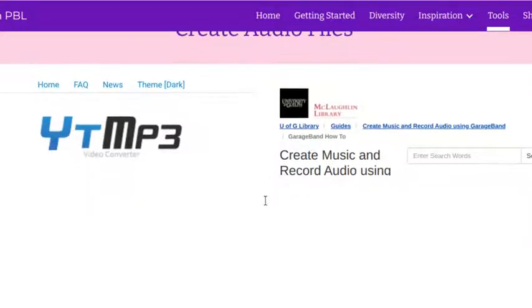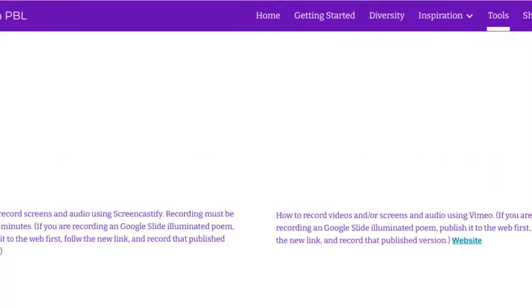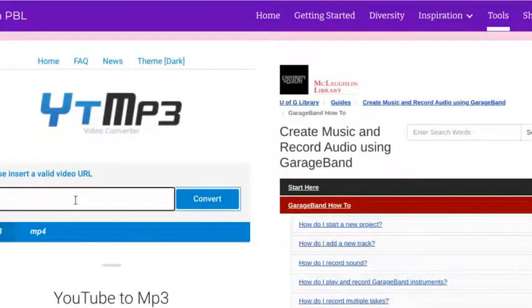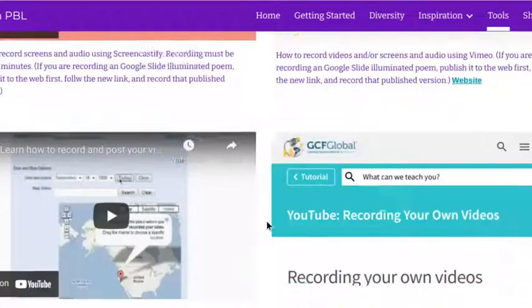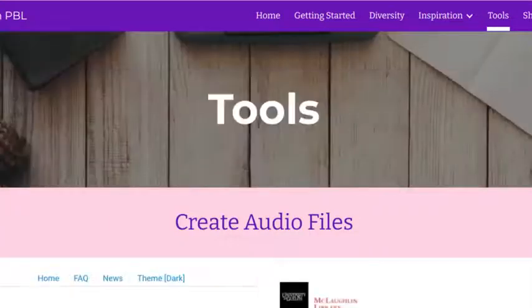Okay, and a lot of these are interactive right here on the page, but some of them might make you, and this isn't really loaded for some reason, like right here, you can actually interact with this and put in the URL right here to make an audio clip, okay, an MP3 file. But anyway, lots of good information, ways to create different types of poems, and technical obstacles you might find, okay?